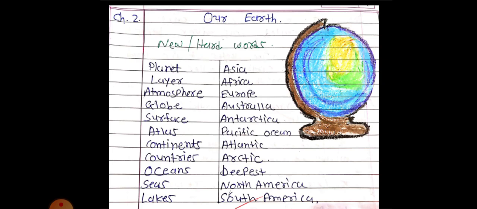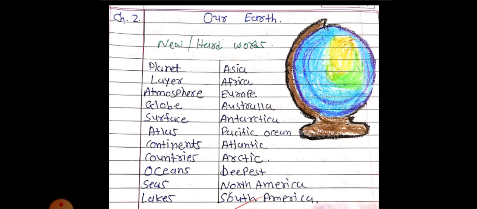All your hard words and new words I will discuss while I explain the lessons or read the lesson. I will give the meaning of each spelling too. Okay. Now next spelling is surface. Surface. Next spelling atlas. Atlas.